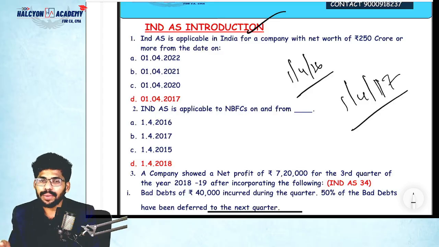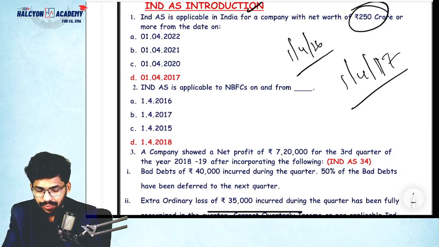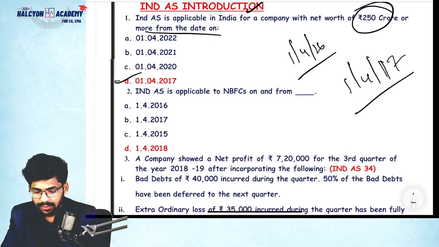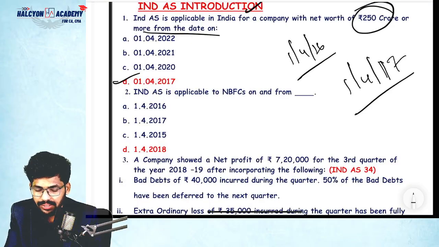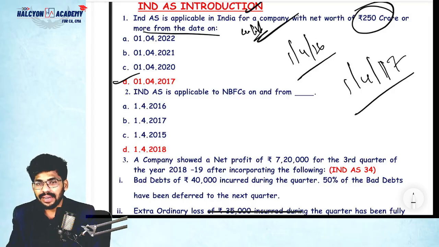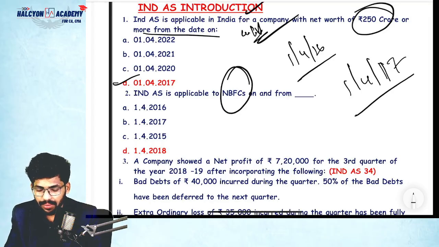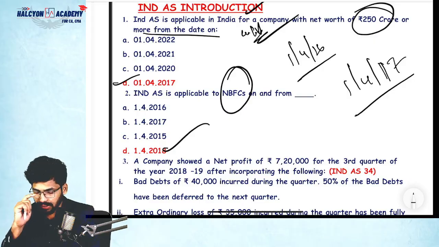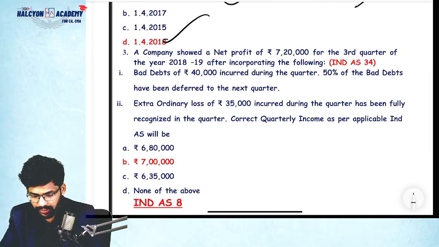Same scenario will be repeated in NBFCs also. So see here, the net worth is 250 crores or more, so then Ind AS will be applicable from 1/4/2017. Now clear, guys? In this question nothing is mentioned, so assume that it's an unlisted entity. Ind AS applicable to NBFCs from 1/4/2018. Correct? 1/4/16, 17, 18, 19. 18, 19 is related to NBFCs only. I don't want to discuss all that.